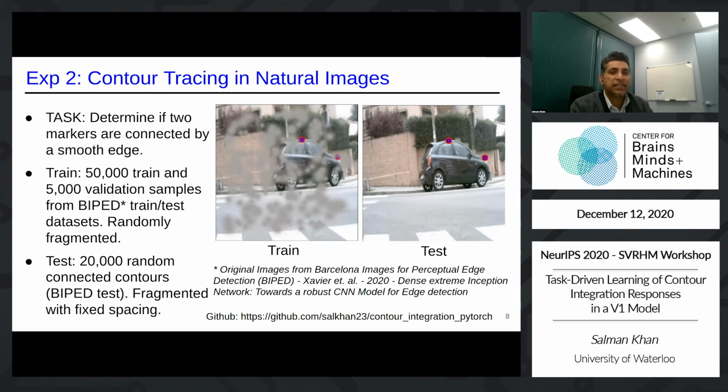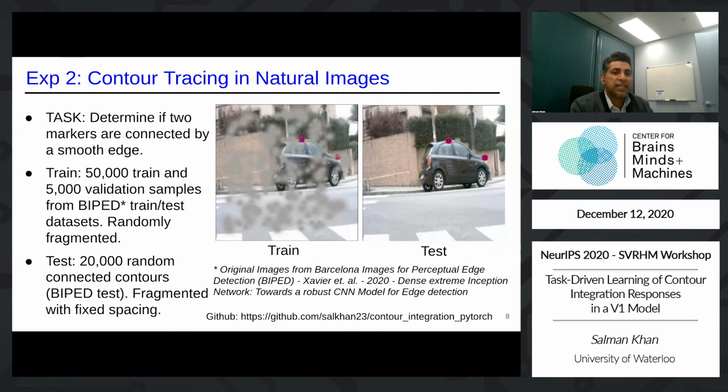We randomly selected two smooth contours using the edge labels from an edge detection dataset. We then added two easily identifiable markers to the contours in the image. In some images, markers were placed on the same contour, while in others, they were on different contours. Next, to fragment contours, we added random occlusion bubbles. The model was tasked with determining if the two markers were connected by a smooth edge. The dataset contained 50,000 training contours and 5,000 validation contours.